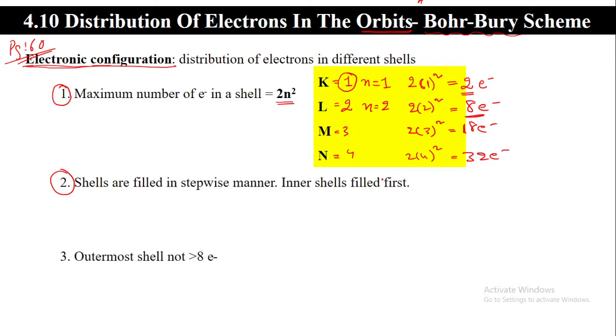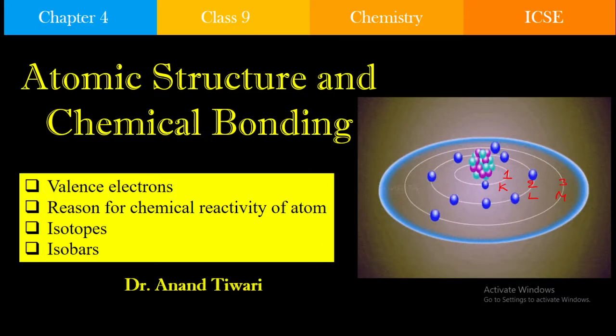So the inner orbits or shells. Sir, how can we represent 32 electrons in an orbit? We generally avoid making that kind of diagram. We don't have that in our syllabus. For you, up to atomic number 20, that is calcium, is sufficient. Electronic configuration up to atomic number 20, that is calcium, you need to practice and be thorough till there in your syllabus.